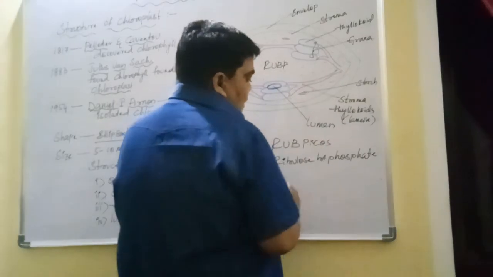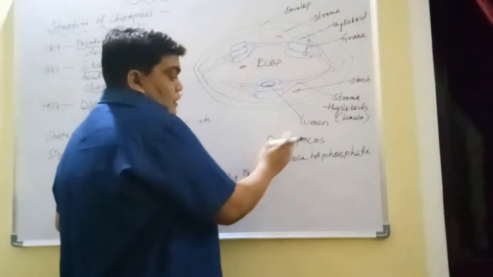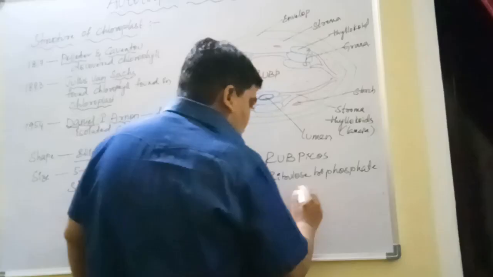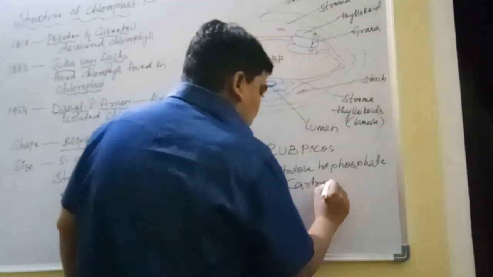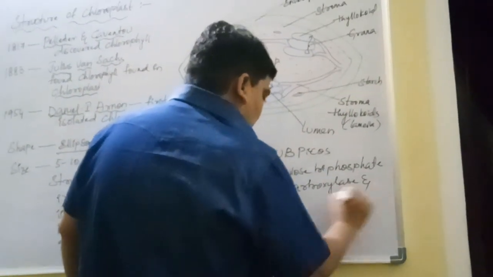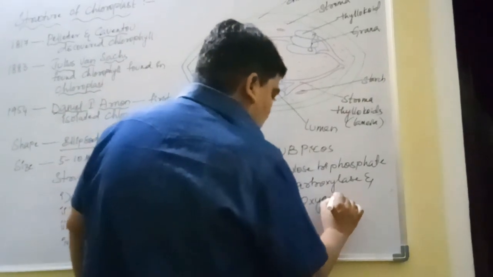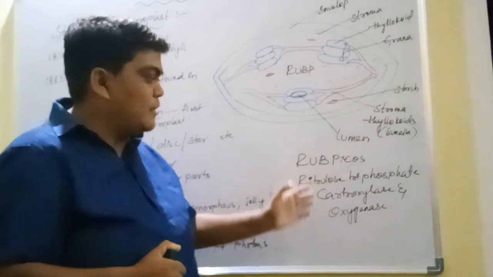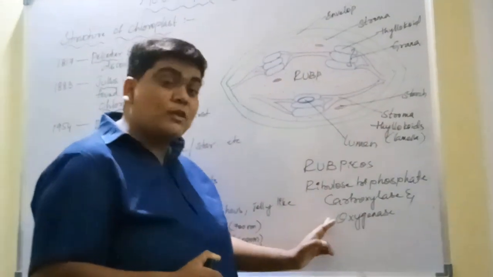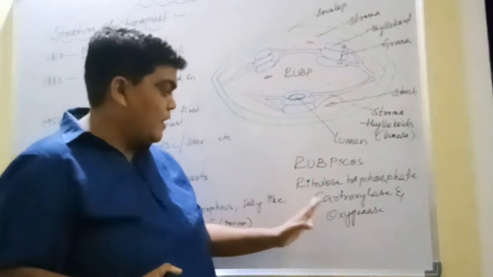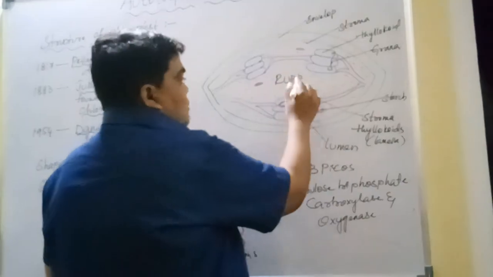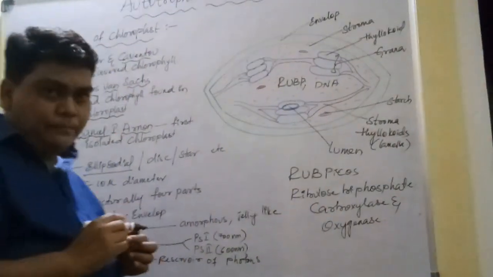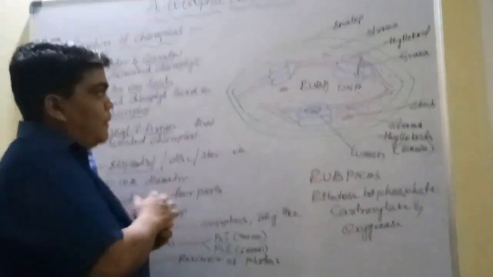Its name is Rubisco, that is ribulose biphosphate carboxylase and oxygenase. So this is the total enzyme name. This means this enzyme is capable of fixing both carbon dioxide as well as oxygen in the stroma. So that is the main function. Apart from this enzyme, the stroma also has DNA and some starch granules. Okay, this is the structure of the stroma.